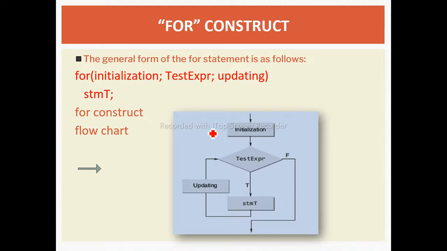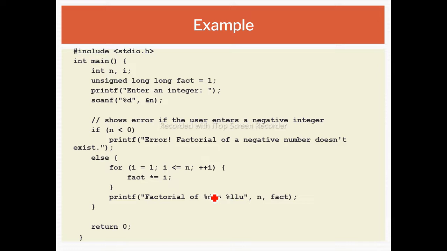The flowchart is given: initialization of the variable, for that variable checking a condition, and if it is true, execute the block of statements; if it is false, we come out of the loop. After checking the condition, we update the variable. In an update we can increment it or decrement it. Now we will see the example.